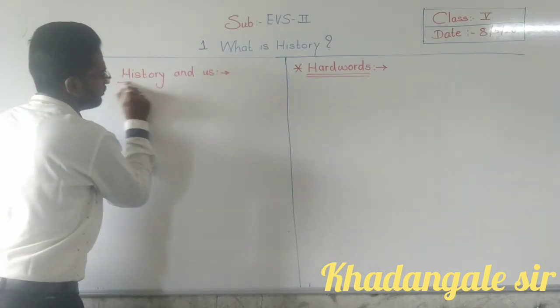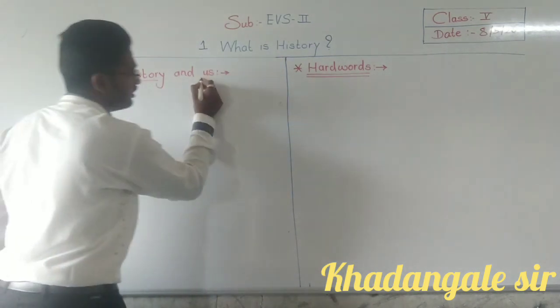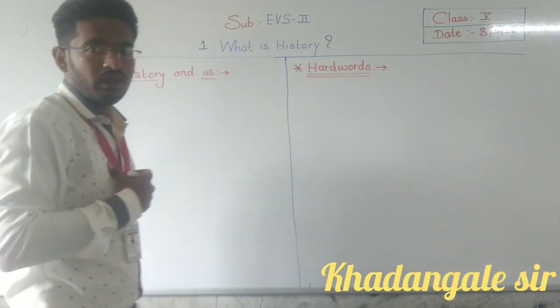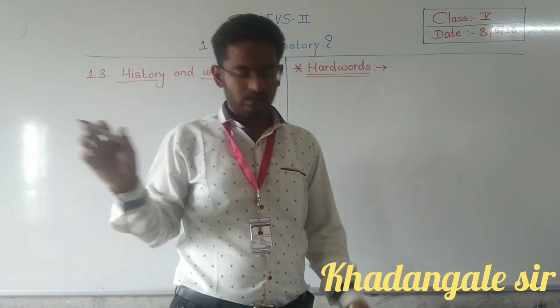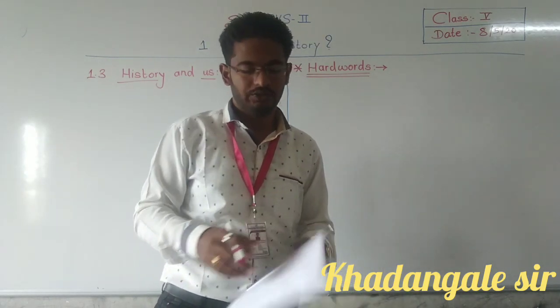Now we are familiar with the word history, and us means we. So what is the relation between us and history that we are going to learn today?